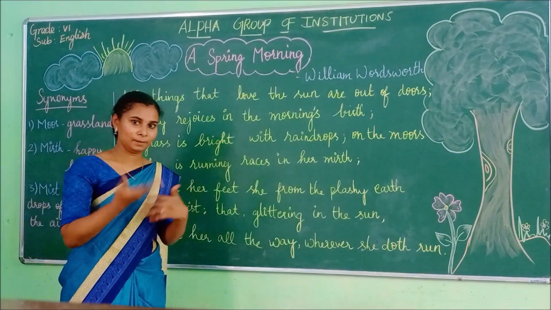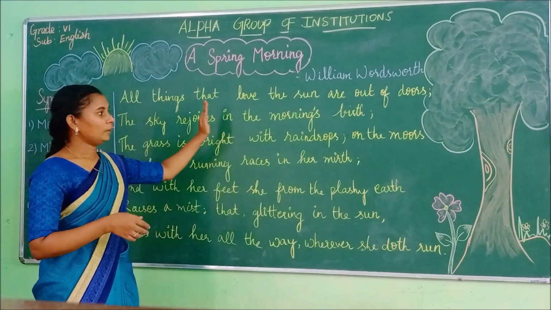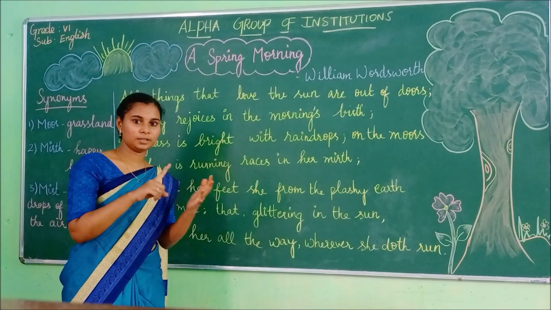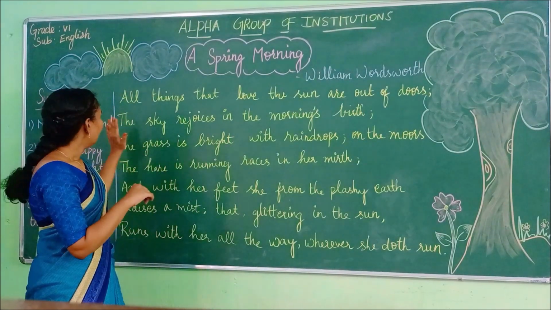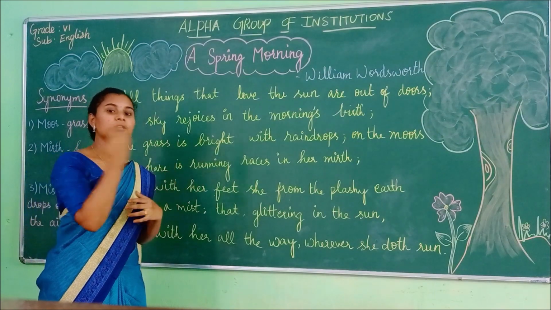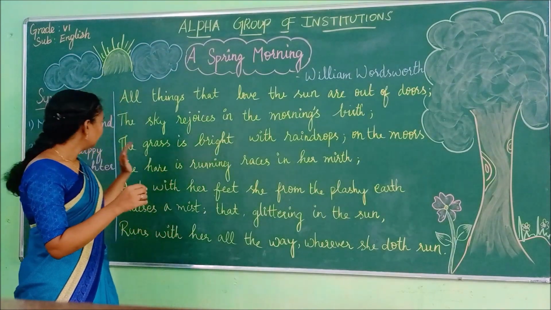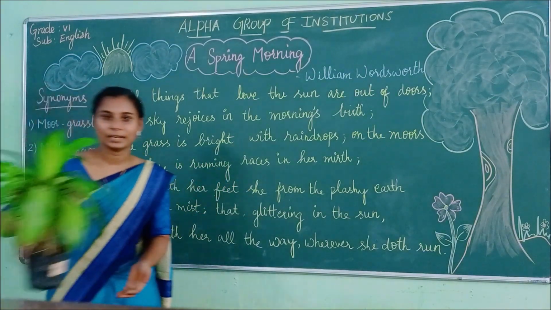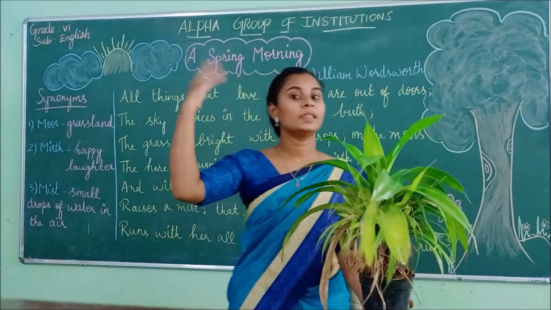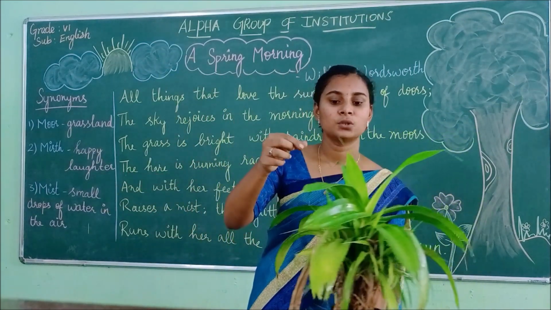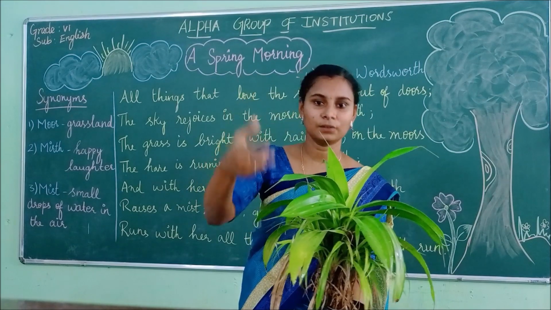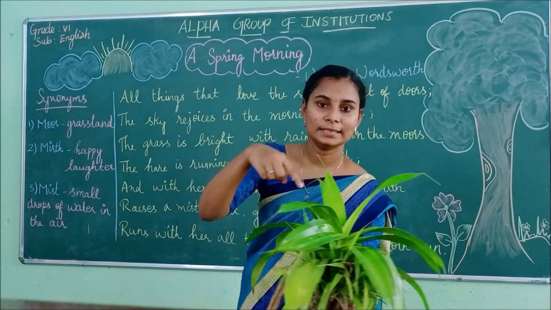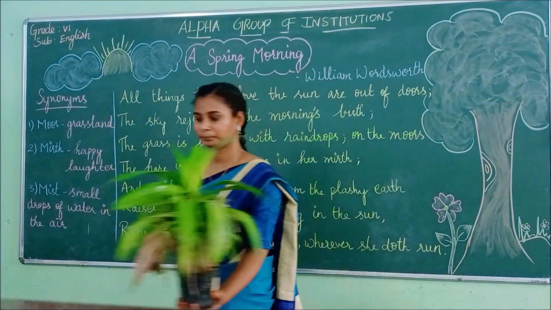Okay children, I shall explain again. When the sun rises, all the things that love the sun, like animals and birds, have all come out. And the sky is so happy as it's going to begin the new day. The grass is bright with raindrops. Last night it was raining, right? So in the morning the grass has all the raindrops. You can see the water droplets on these leaves, right? So this is how it goes.